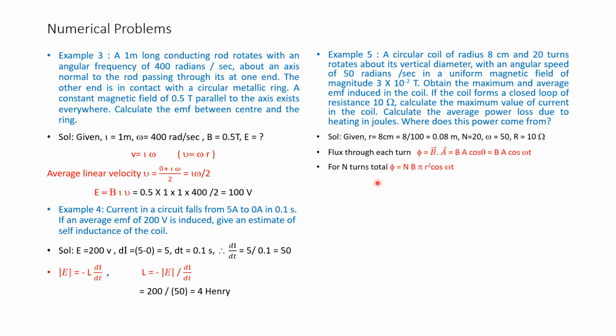Therefore, induced EMF E is equal to minus d phi by dt. So, here we will substitute the value of phi as calculated in the previous equation as n B pi r square cos omega t divided by dt.